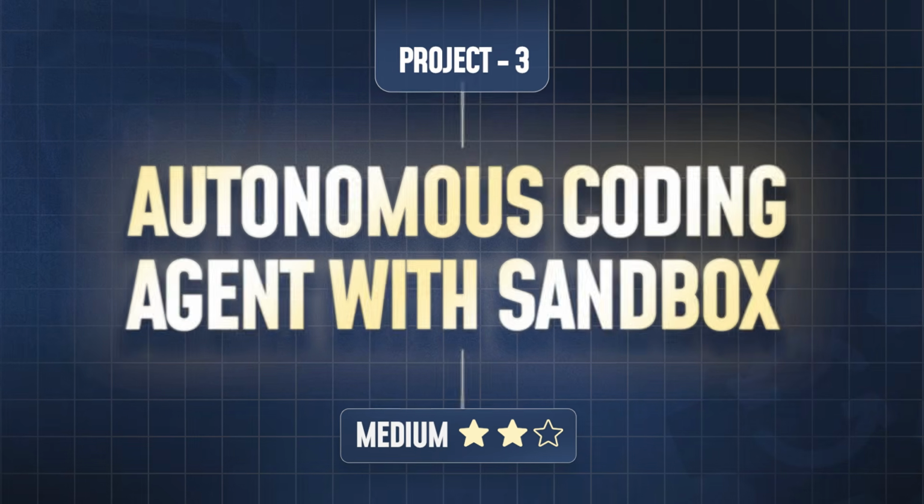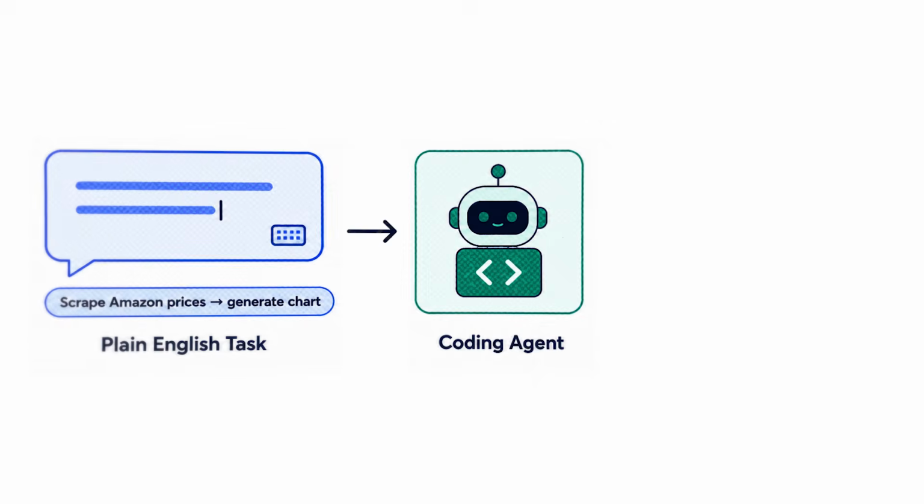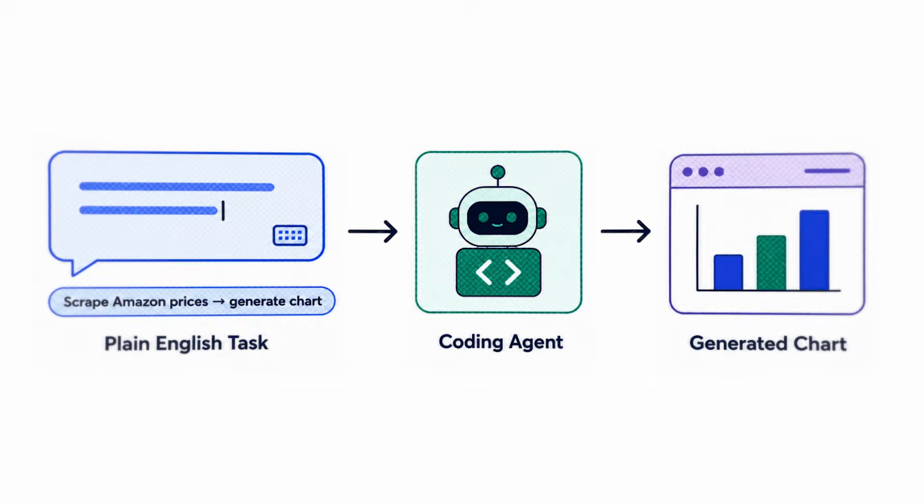Okay, so now let's start with project 3. This is where things become very interesting. In fact, this is one of my personal favorite projects out of all of the 5 that are listed here. The third project is about building an autonomous coding agent with a sandbox. So the user gives a task in plain English. For example, scrape product prices from a particular page on Amazon and generate a particular chart.